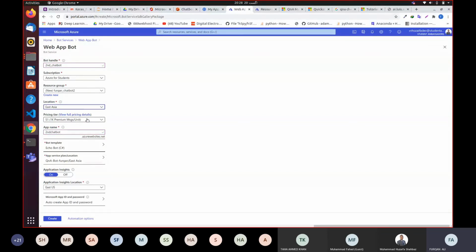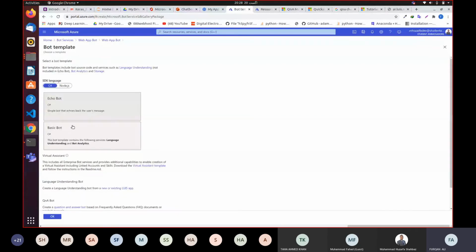And I'm gonna choose my pricing type. I'm gonna say premium messages, 1K, 10K. So I'm gonna choose S1, right? So I'm gonna choose S1, and the app name will be second chatbot. Yeah, that's okay. I'm okay with this second chatbot, and the bot template should be, I'm gonna say, basic bot, echo bot. Yeah, that's okay.